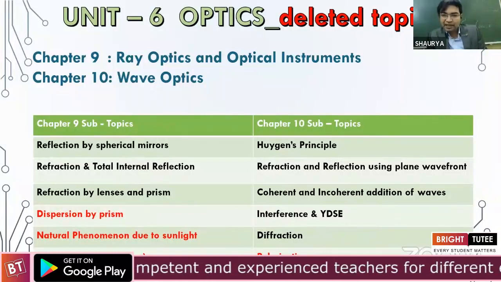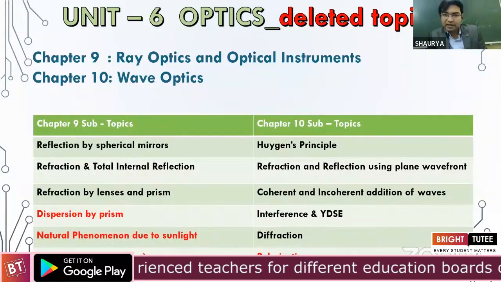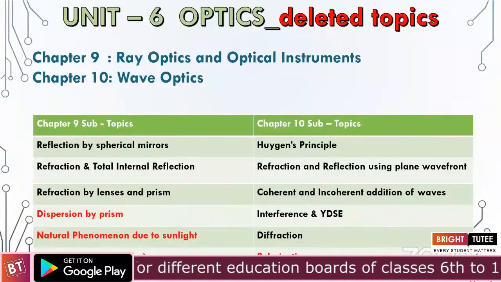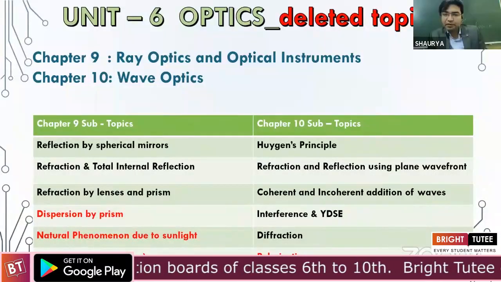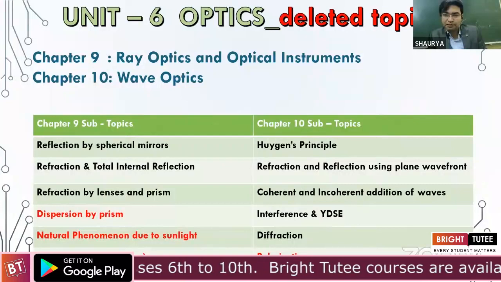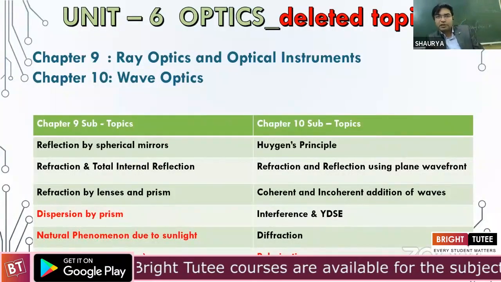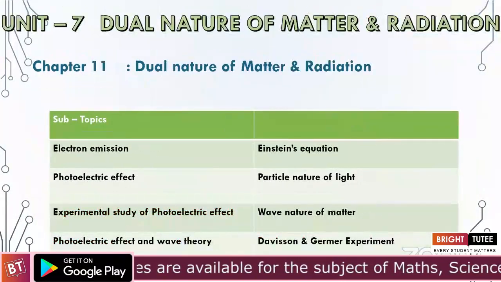Switching to chapter 10, that is the second chapter, wave optics in this unit. The last topic of polarization has been completely removed from the syllabus for term 2. So this is all about unit 6.